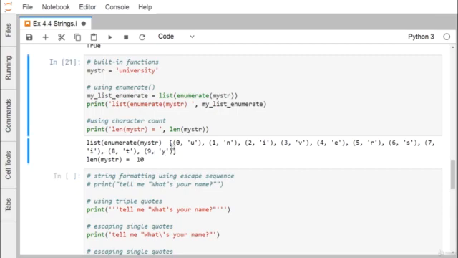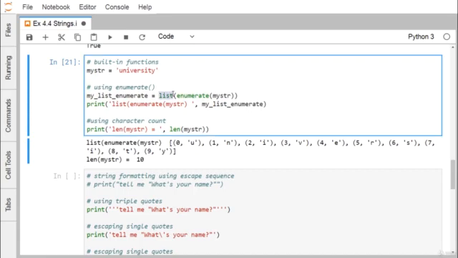Here you see we are forming a list, because we are converting it to a list, and the members are nothing but tuples, because they are separated by commas and enclosed within parentheses. So they are simple tuples, and we get a list of tuples here. The length of mystr will be 10 accordingly. Here we have used the enumerate function.